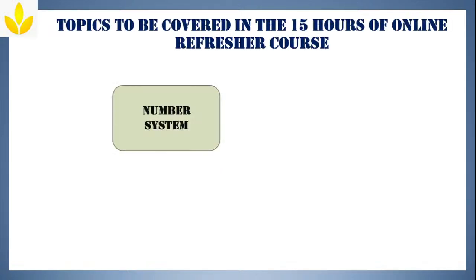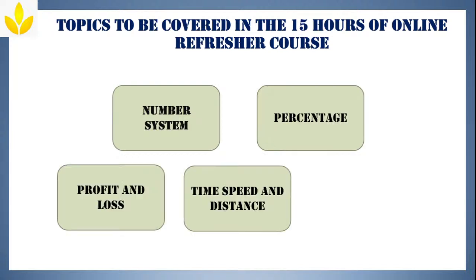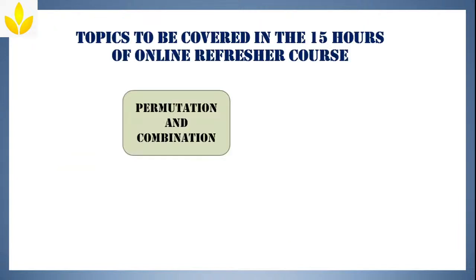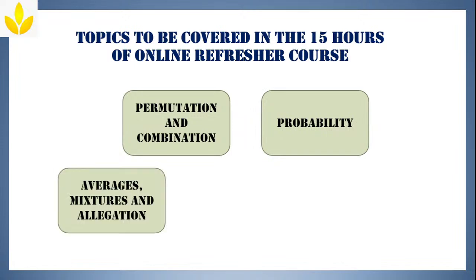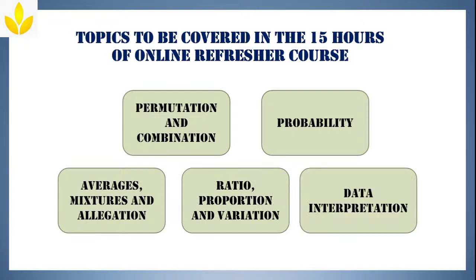Well, we have already done the number system, percentages, profit and loss, time, speed and distance, time and work, permutation and combination, probability, averages, mixture and alligations, ratio, proportion and variation, and data interpretation.